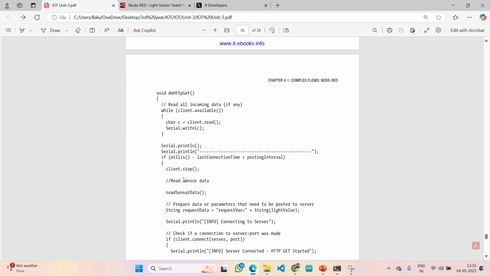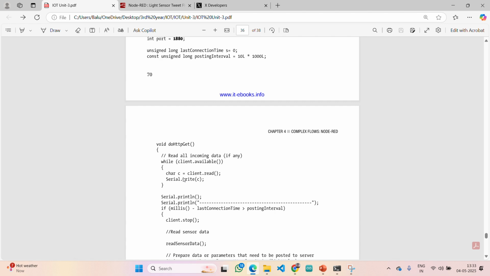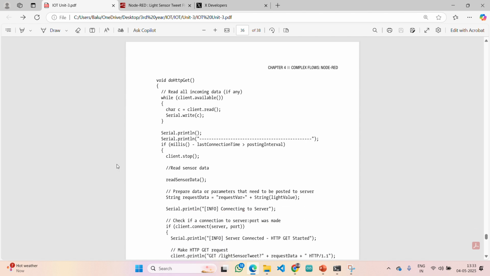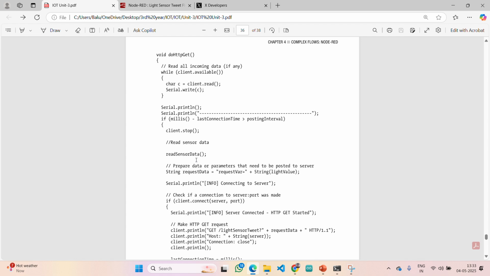Remember that one. As we are dealing completely with HTTP protocols, as we have discussed HTTP protocols with Arduino, we have worked with GET and POST methods, right? Here we are simply working with the GET method, doHTTPGet. We are reading the value; if you observe, the read sensor data is what we are getting.